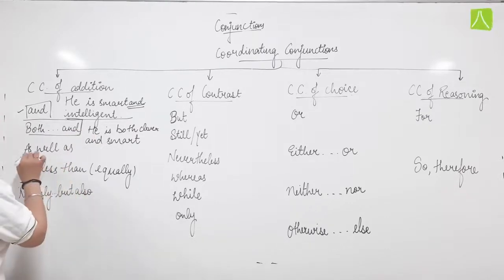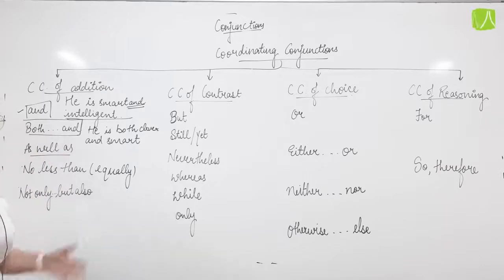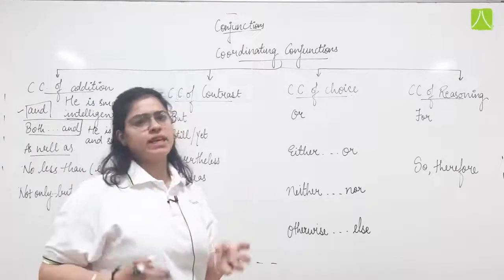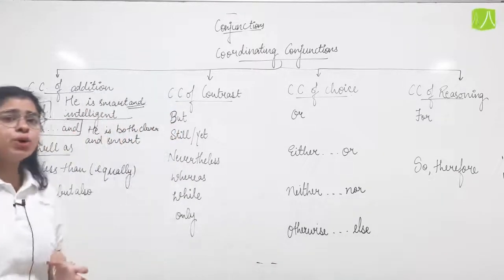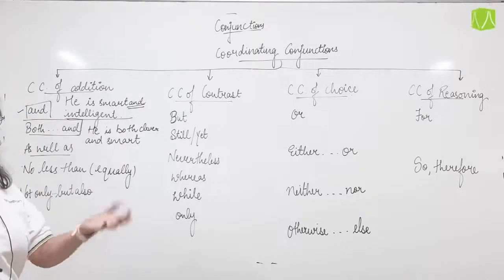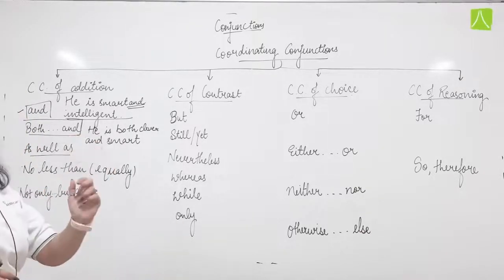Now, as well as. Mainly, we avoid using and, and use as well as when we have to emphasize the subjects. When we want to emphasize, or when we have to show that this along with this is going.